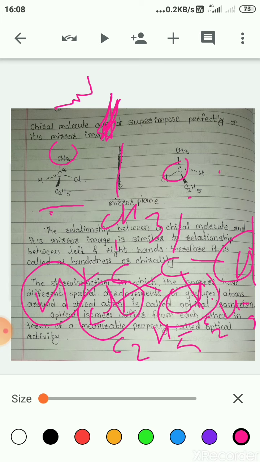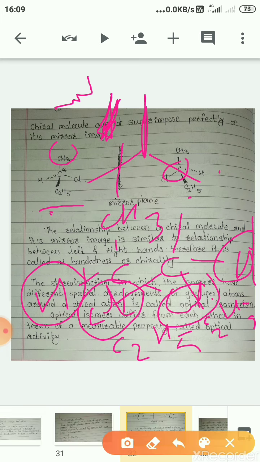Here the ethyl groups both have an angle, that means one ethyl group will come to this side and one methyl group will come to this side, and the methyl groups will superimpose. That means chiral molecules cannot superimpose perfectly on their mirror images, and such images are called enantiomers. We will see this in the next point.